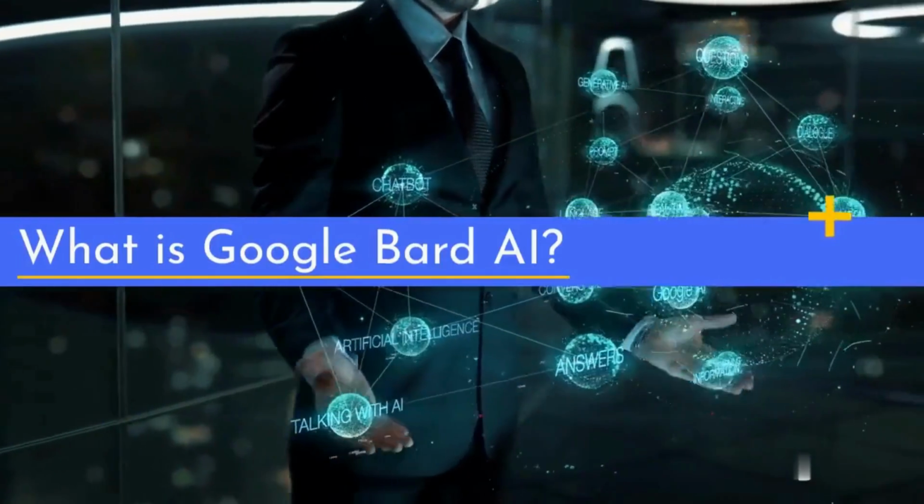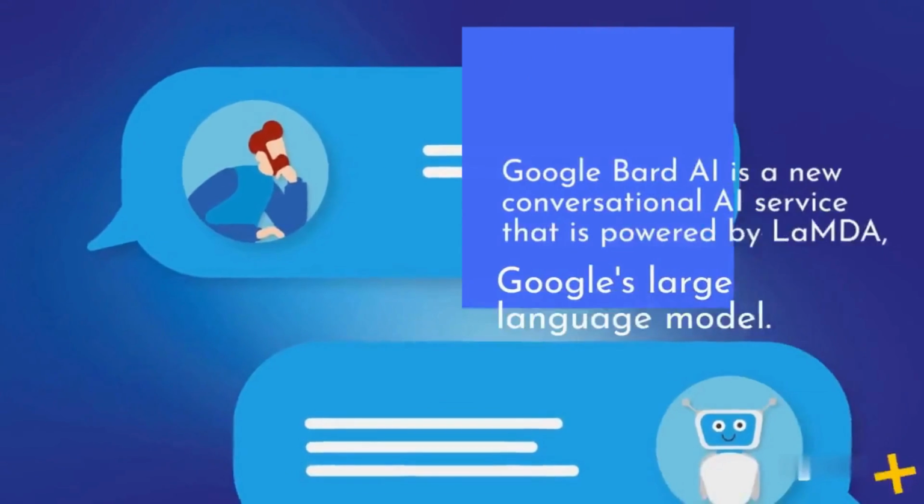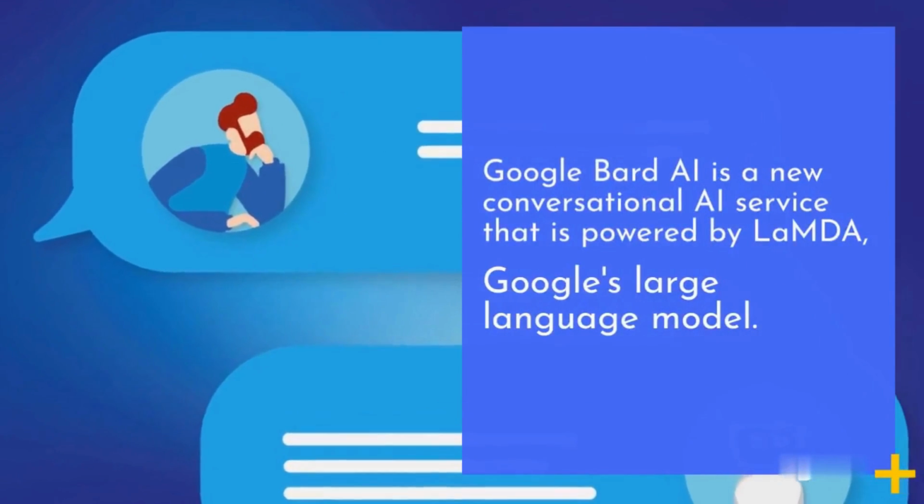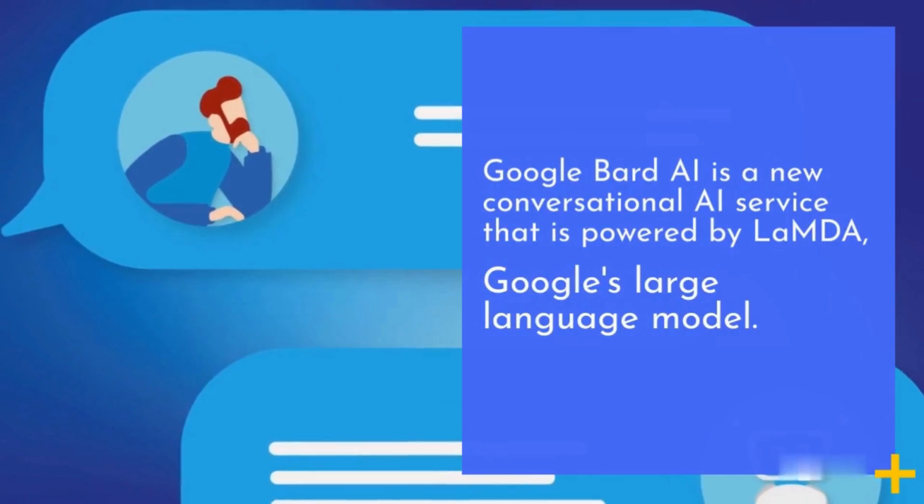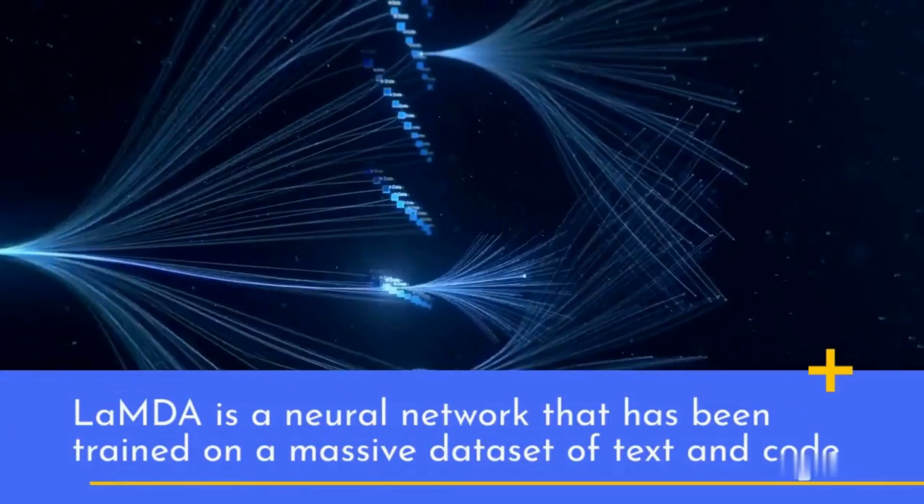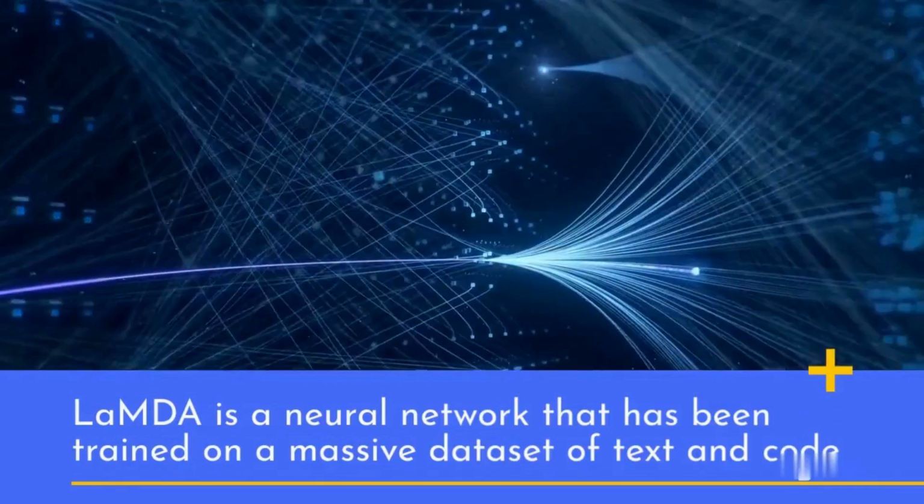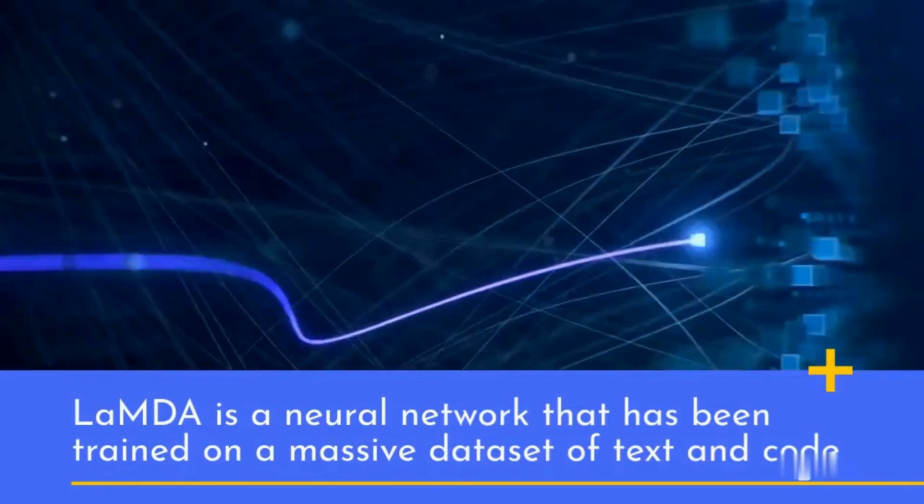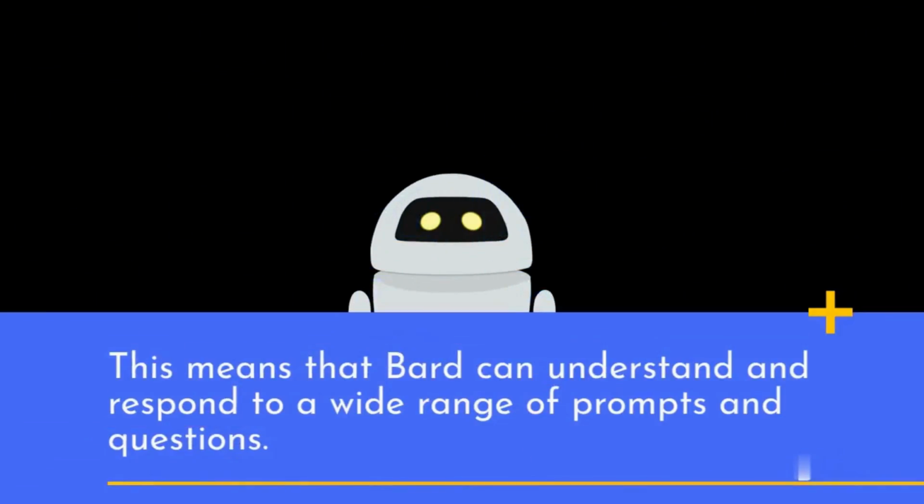What is Google Bard AI? Google Bard AI is a new conversational AI service that is powered by LaMDA, Google's large language model. LaMDA is a neural network that has been trained on a massive dataset of text and code. This means that Bard can understand and respond to a wide range of prompts and questions.